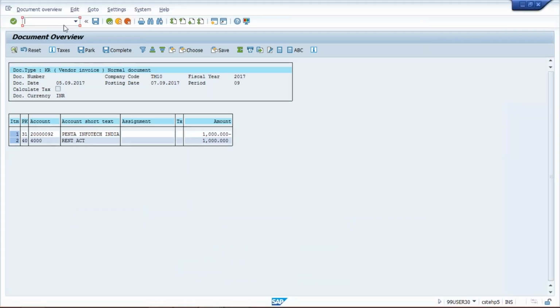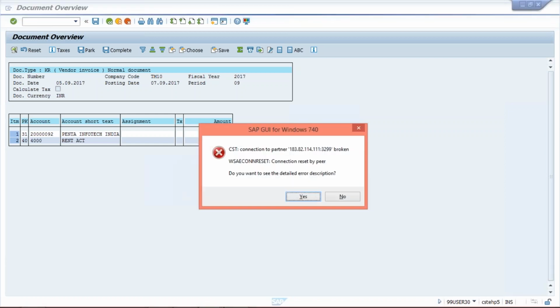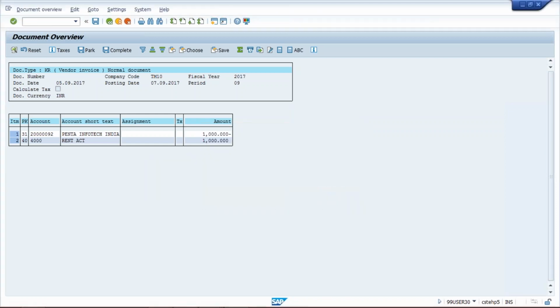So in order to post a credit memo, the transaction code is FB65. Press enter. It's gone, so I'll have to log in once again.